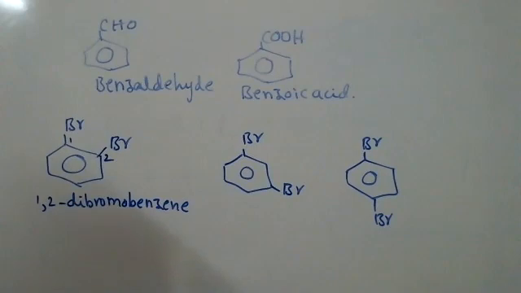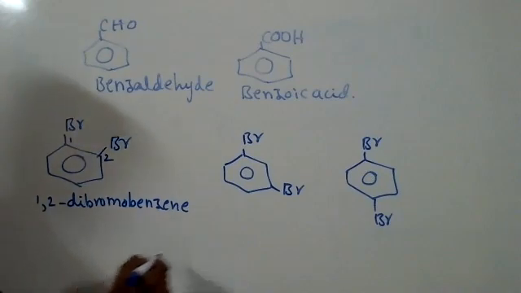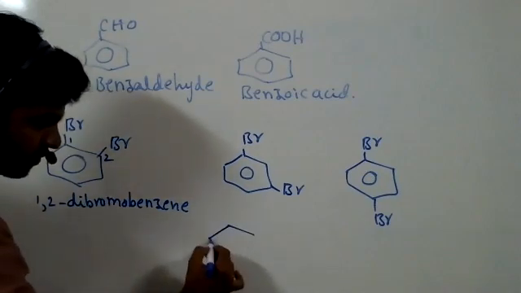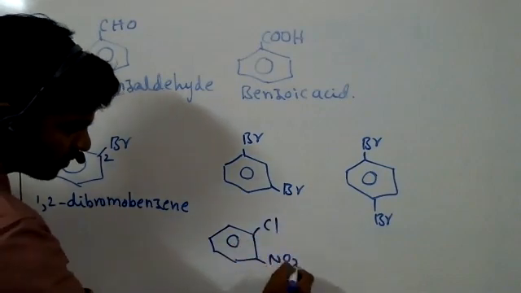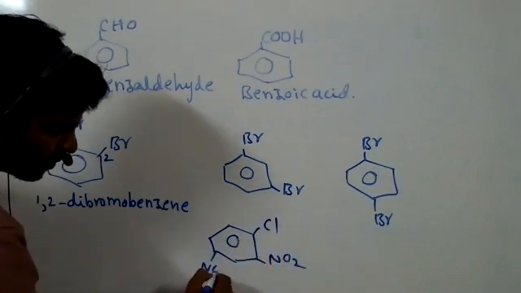Vaishnavi, third structure. Okay, write that name. The next structure is chlorine here, NO2 here, and NO2 here also.